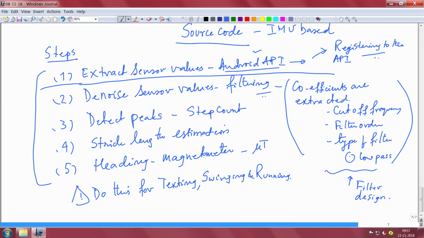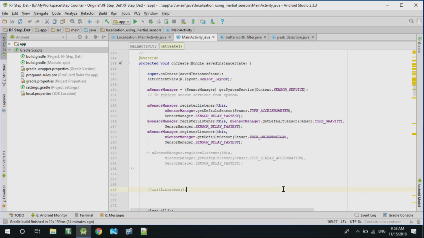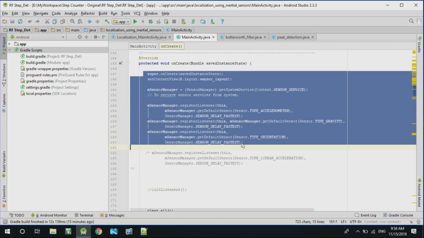The one that is highlighted on the screen here essentially is the portion related to extraction of sensor values and that registration part. Let us highlight it once again. Okay, so that is the extraction part. So, remove the highlight now.